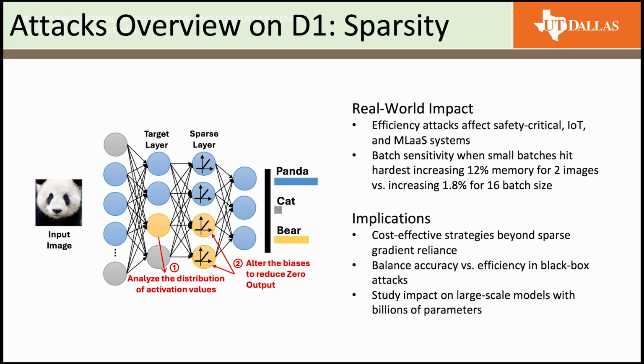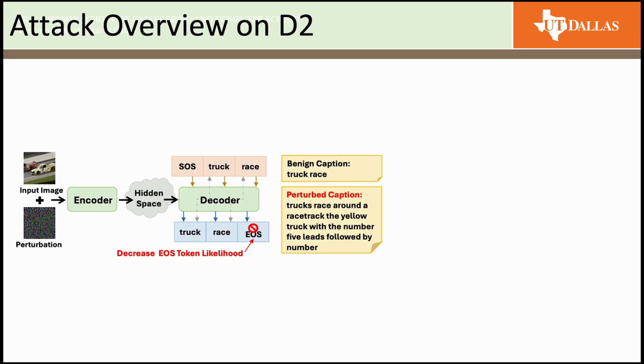However, the implications call for cost-effective strategies beyond sparse gradient reliance. There should be a balance between accuracy and efficiency in black box attacks. Studying the impact on large-scale models with billions of parameters is another open opportunity. Moving on from D1, let's move on to D2.